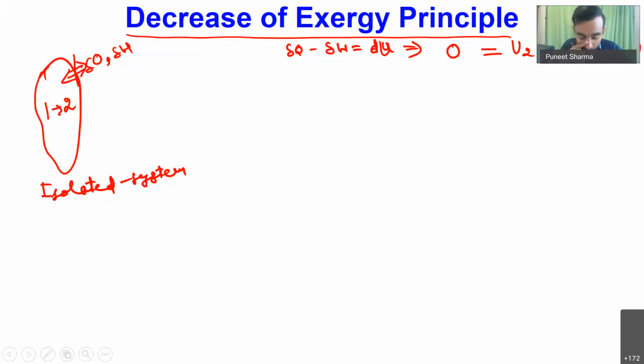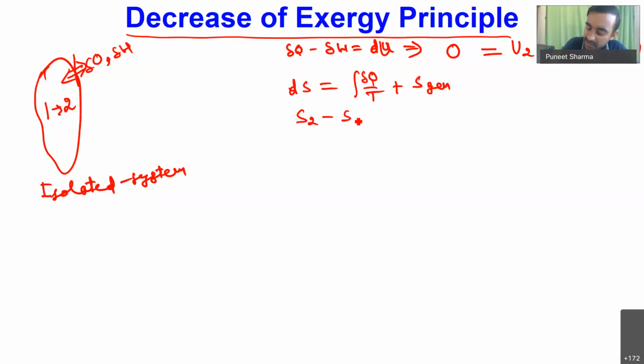Now, for this same isolated system, if I write down the entropy equation, we know dS is equal to integral del Q by T plus S generation. Because the system is changing state from 1 to 2, dS I can write as S2 minus S1, and for an isolated system dQ is 0. So this is 0 plus some entropy generation that happens while the system is changing state from 1 to 2, as S generation.